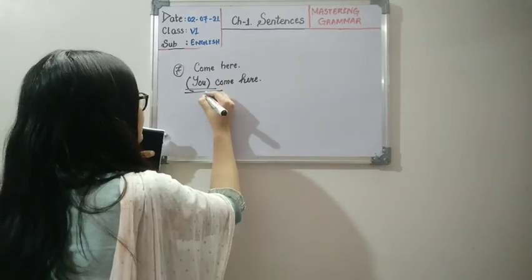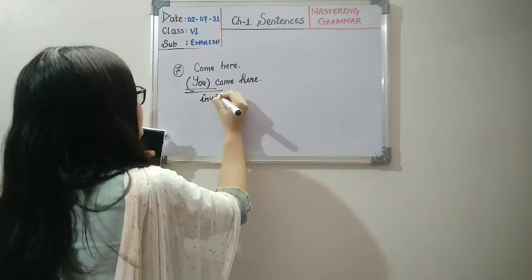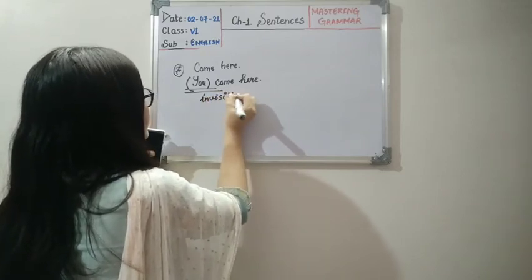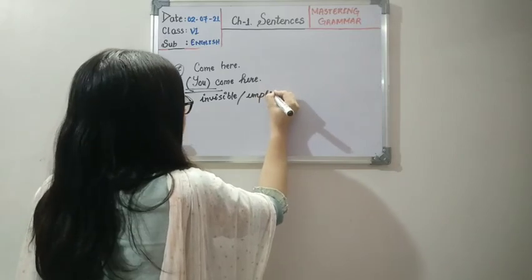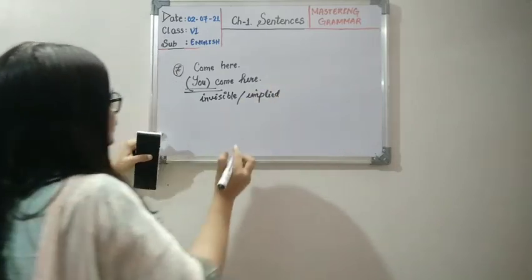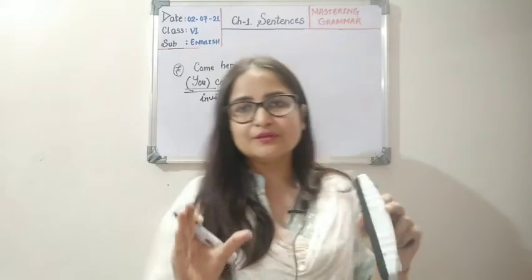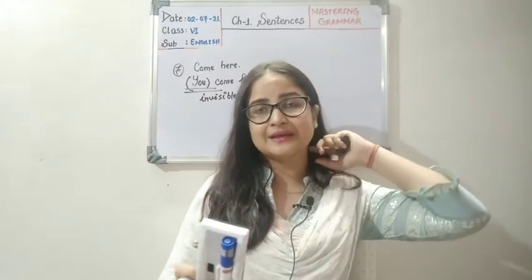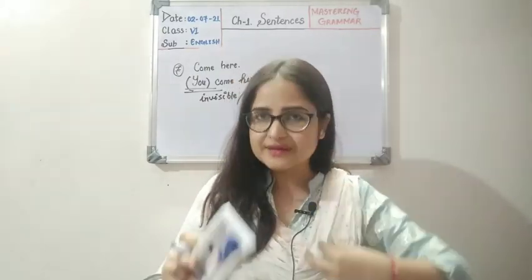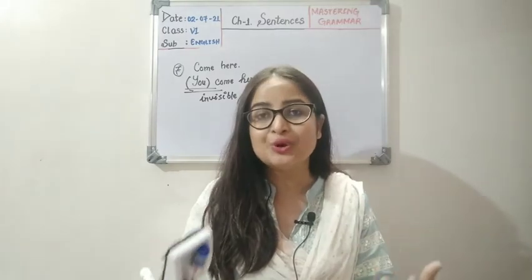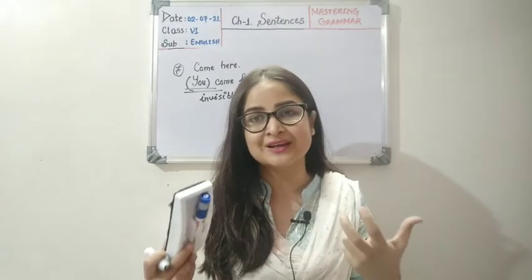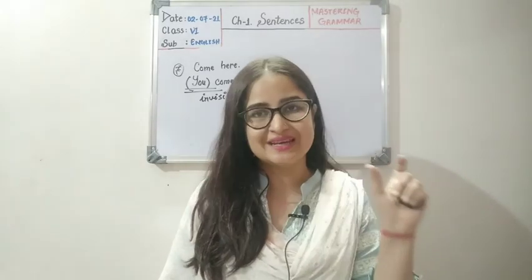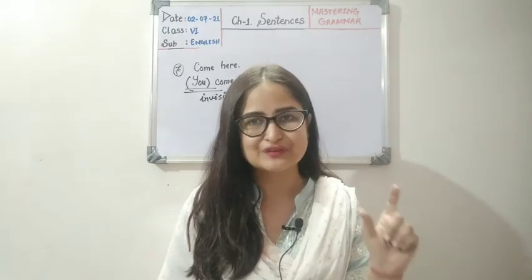Although it is invisible, it's implied. Okay, you can say this is implied. Implied means we mean it, but we cannot see the word. We mean this only, we mean you only. If I tell you to sit down, obviously I am telling you. So "you" has to be the implied subject. The subject is not clearly visible. Only the predicate part is visible in these kinds of sentences.